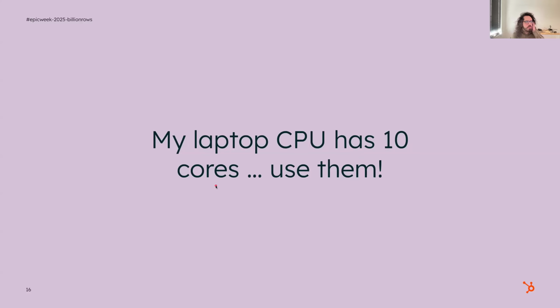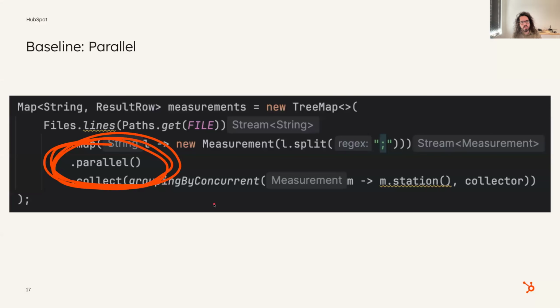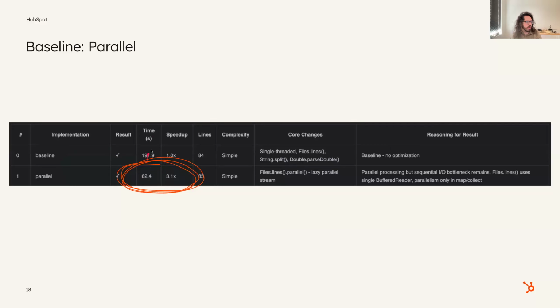So the first thing that came to my mind is, okay, my laptop has like 10 CPU cores and I want to use all of them to the max. So it turns out this is actually really easy to do if you're using Java streams, right? You just stick a dot parallel in here and then boom, we're now down to like 60 seconds, which is like a 3x speed up. So this is kind of incredible, right?